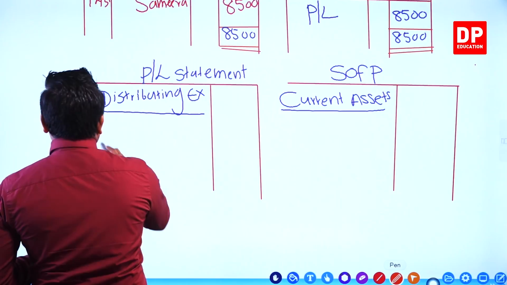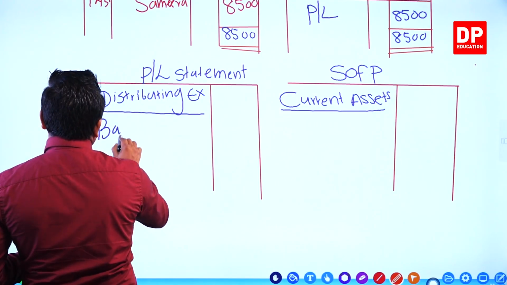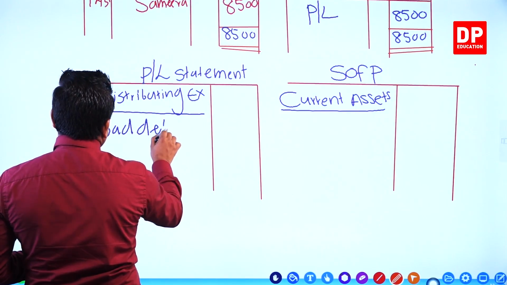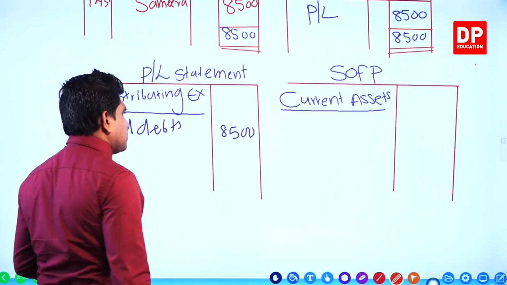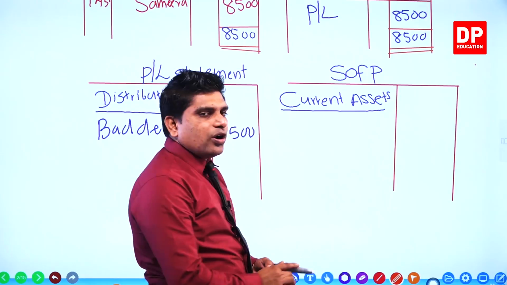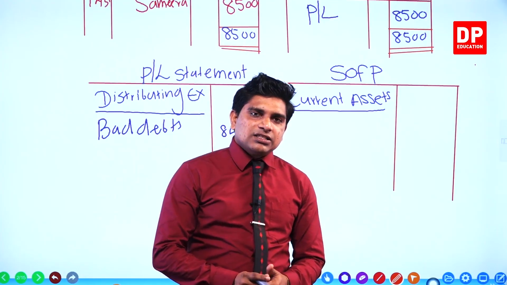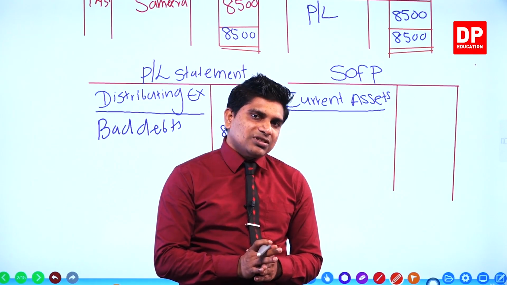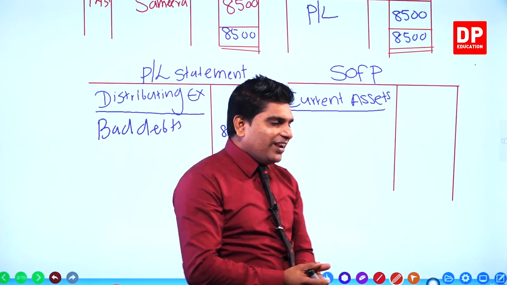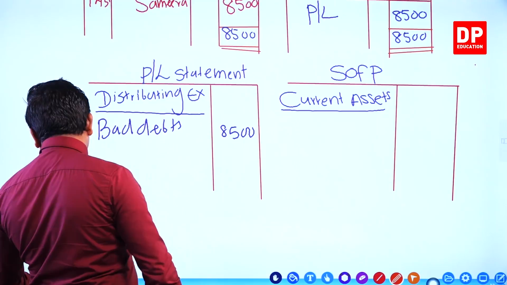We write here bad debts 8,500, that's all. No debtor value to record under the current assets because the full amount we write off as bad debts. I think you understood well, right? Now we go to the next slide.